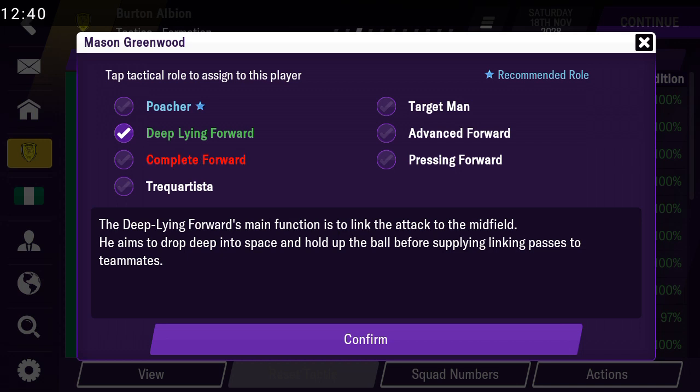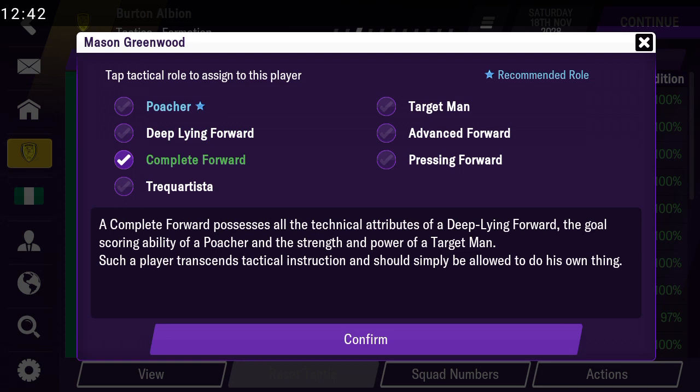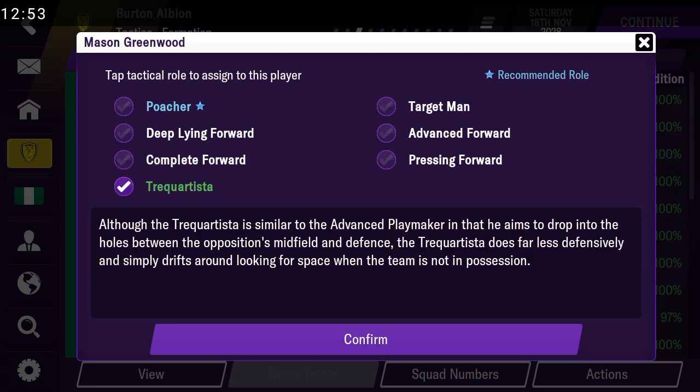Then the complete forward. This one is the forward that has everything. A good example is Harry Kane. Then Henry too, Henry of Arsenal. Then the false nine, I like using this one. Although the false nine is similar to the advanced playmaker in the urge to drop into holes between the opposition midfield and defense, he does far less defensively and simply drifts around looking for space when the team is not in possession. They are like a hybrid of the advanced playmaker from what I read. A very good example is Dybala of Juventus.